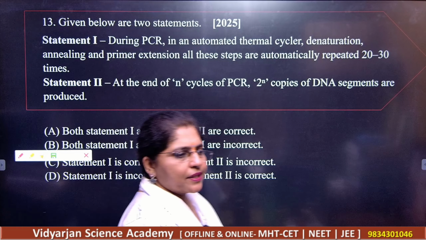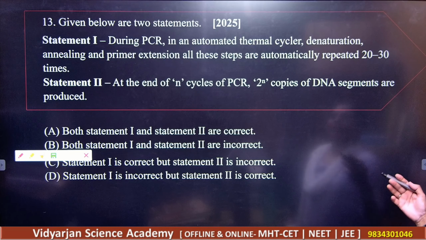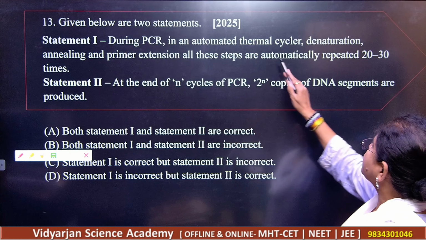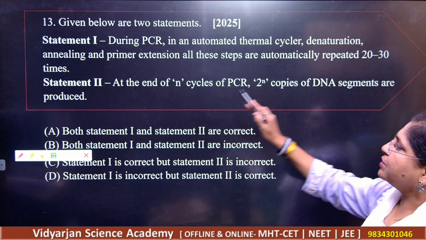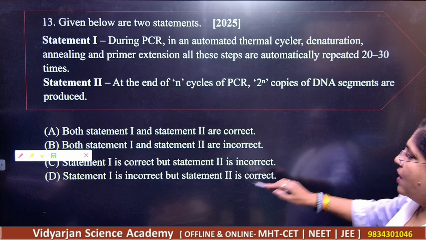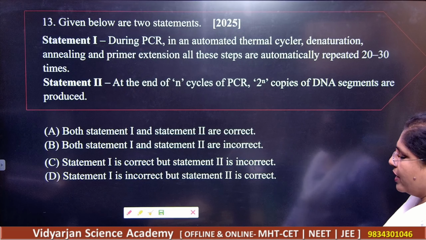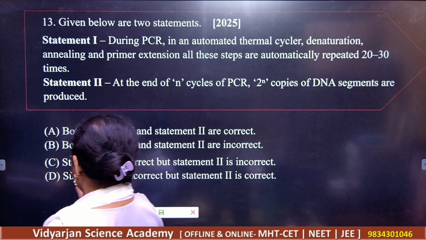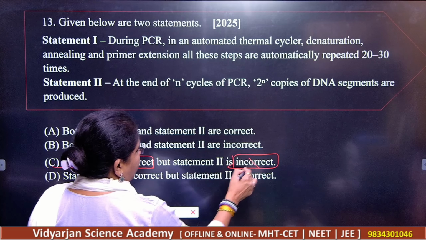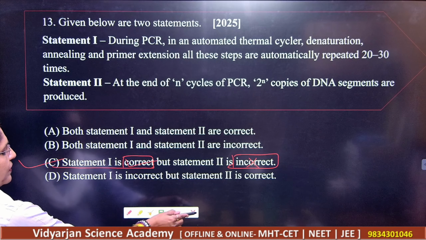Read the statements, student. Number 1, during PCR in an automated thermal cycler, denaturation, annealing, and primer extension, all these steps are automatically repeated 20 to 30 times. At the end of N cycles, the PCR produces 2 raised to N copies of the segments. So what should be your answer? Statement number 1 is correct and statement number 2 is incorrect. Correct, incorrect, and your correct answer here is C. C is the correct answer.